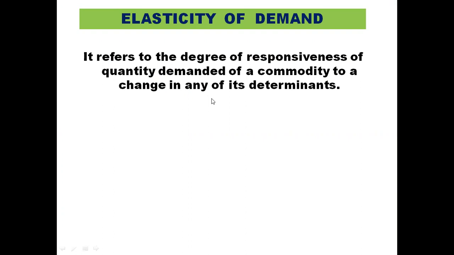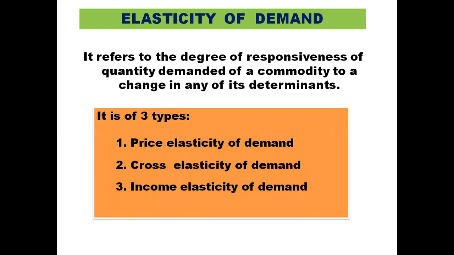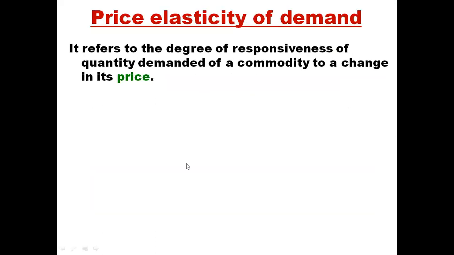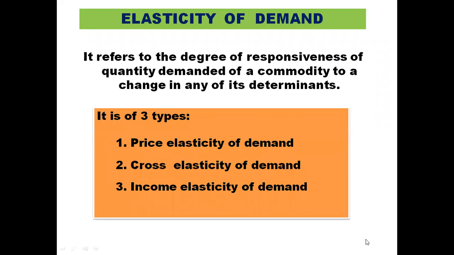Elasticity of demand refers to the degree of responsiveness of quantity demanded of a commodity to a change in any of its determinants. We know there are many factors affecting demand. So if the factors affecting demand change, how much will the quantity demanded change? That is elasticity of demand. Now, it is of 3 types: price elasticity of demand, cross elasticity of demand, and income elasticity of demand.